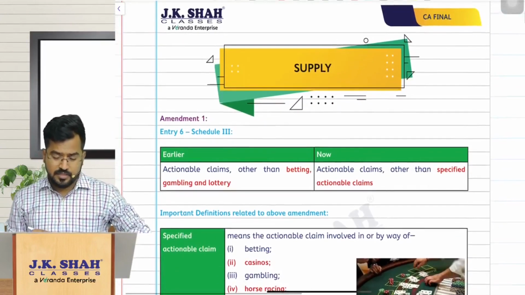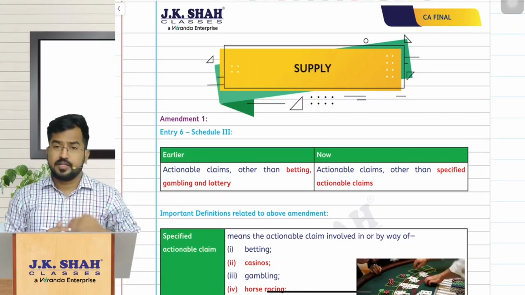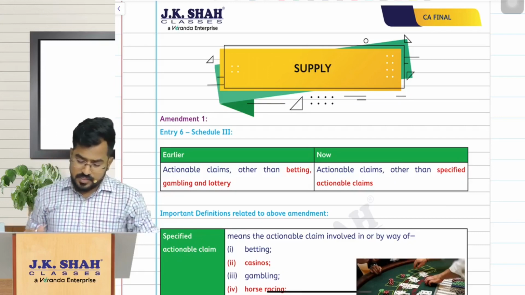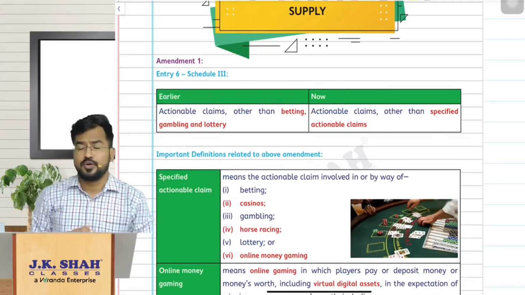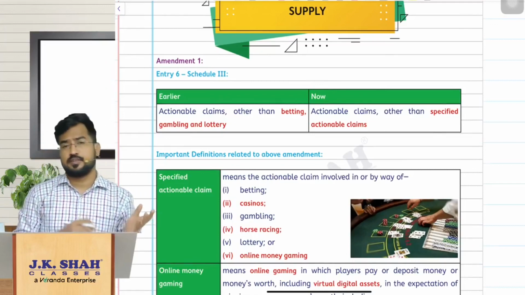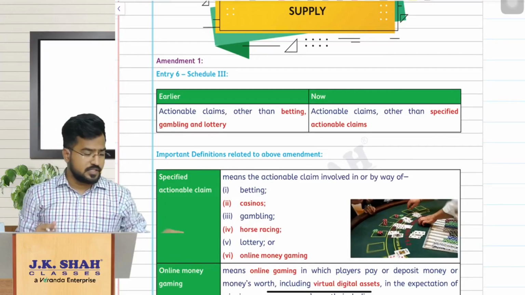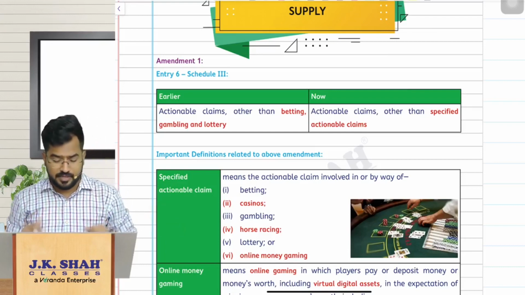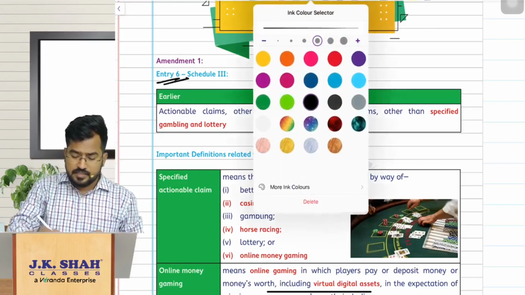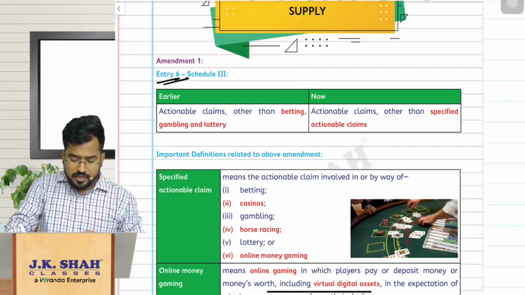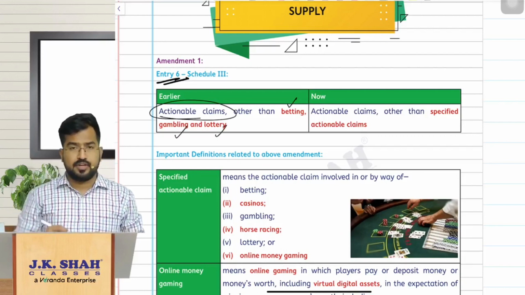So the amendments chapter wise have been segregated as per the ICAI study material, and we have given the numberings also for the amendments. So let us see the first amendment. Chapter supply, amendment number 1, a very simple amendment. As you all know, there is Schedule 3 which is dealing with neither supply of goods nor supply of services. That means any transactions which are given in Schedule 3, it shall be treated that way. And in that there is entry number 6. It says actionable claims are neither supply of goods nor supply of services, but other than betting, gambling and lottery. This was the previous one.